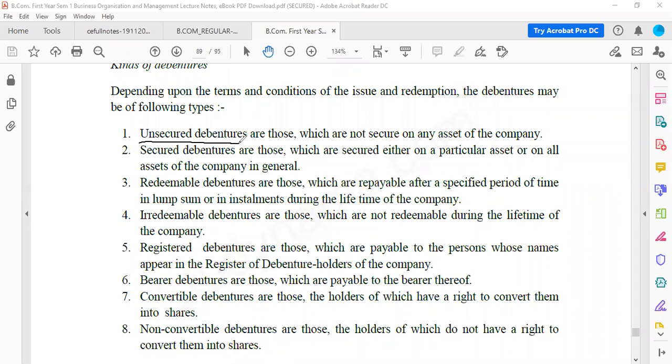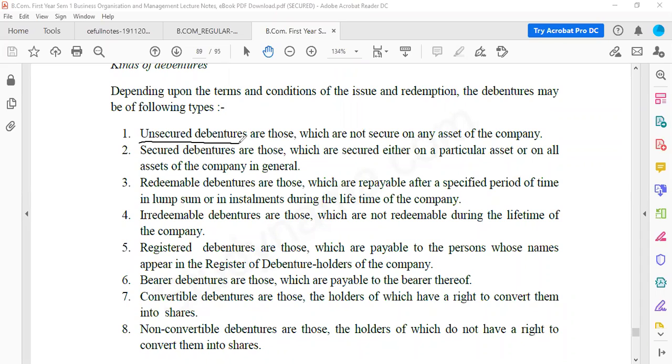Now coming to secured debentures, we have already learned this. In secured debentures, you have an asset which has already been kept there as the security, so you are very confident that if the company does not pay, you can sell the asset and get your money. So that is secured debentures.